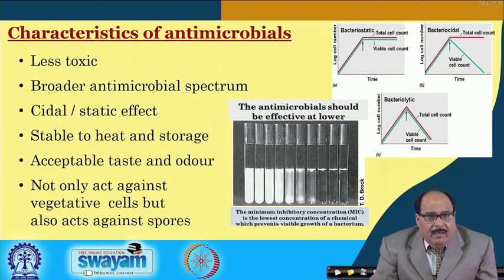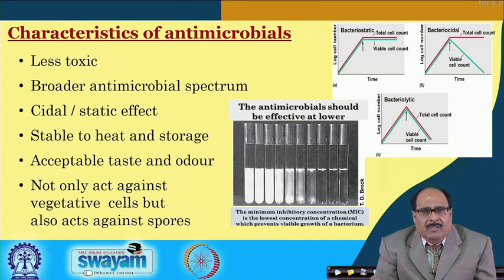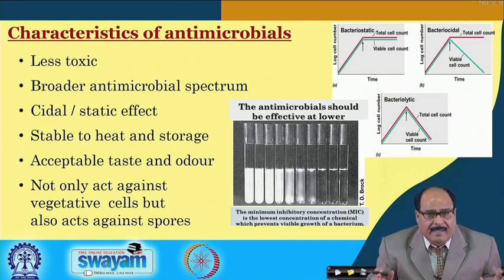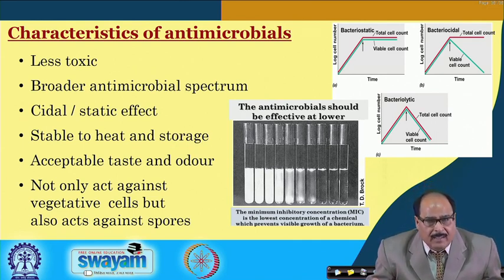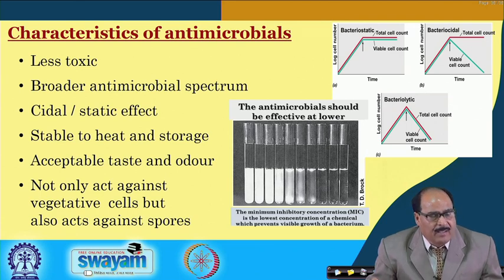The chemical, the natural chemical, or any other form of chemical to be used in a food as an antimicrobial should have certain characteristics. And what are these characteristics? The chemical should be less toxic or non-toxic.